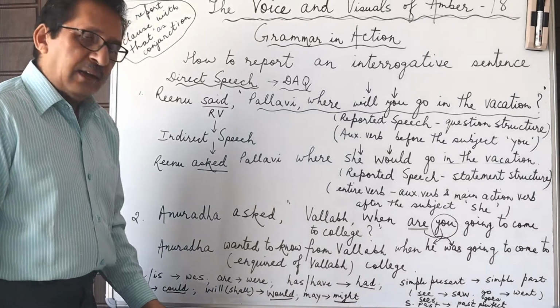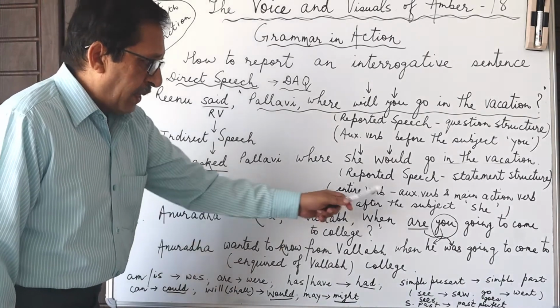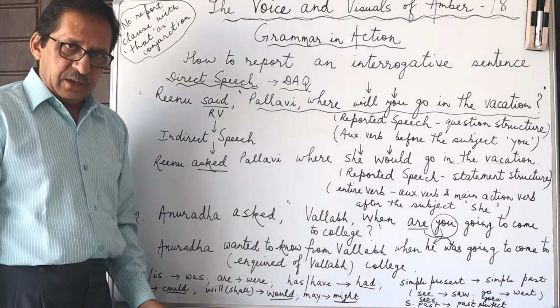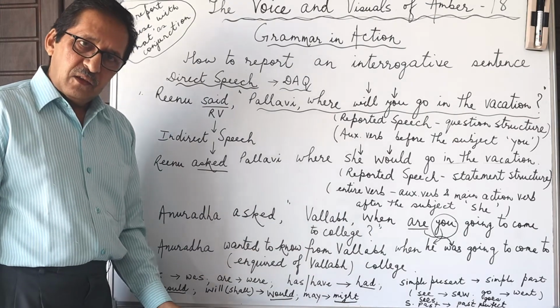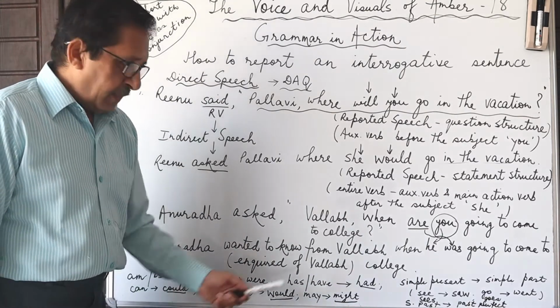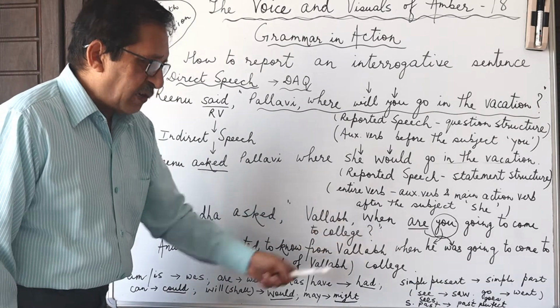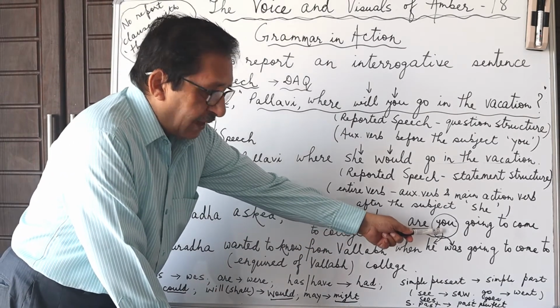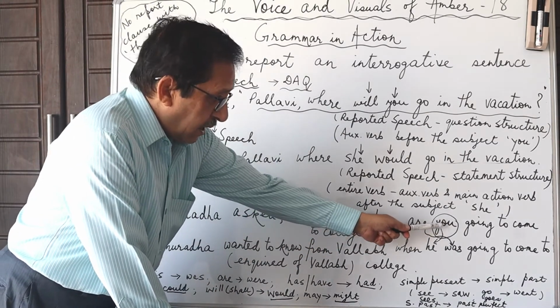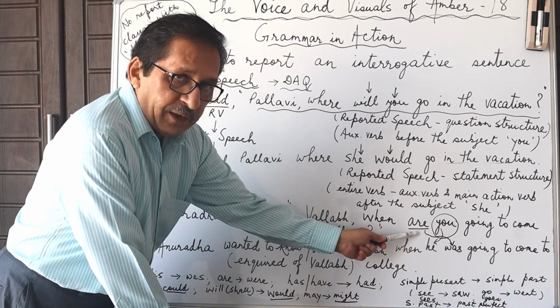So Anuradha asked Vallabh, when are you going to come to college? So these are the exact words of the speaker in the question structure, because you have the subject you coming after the helping verb are.